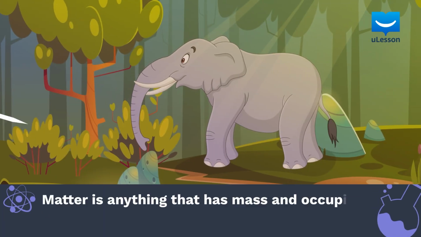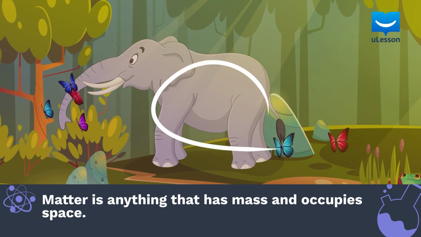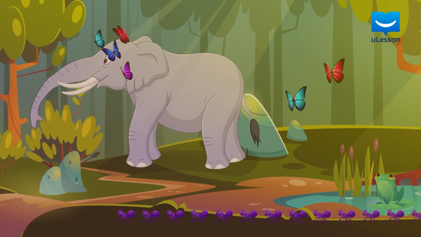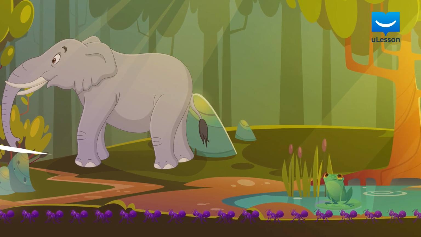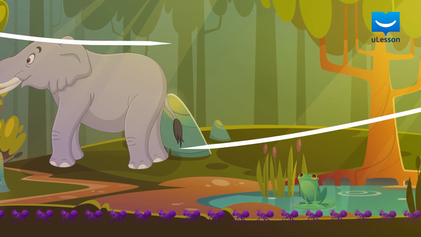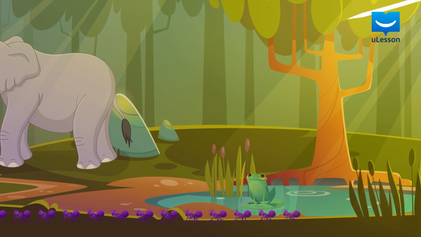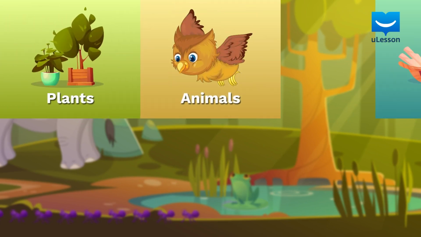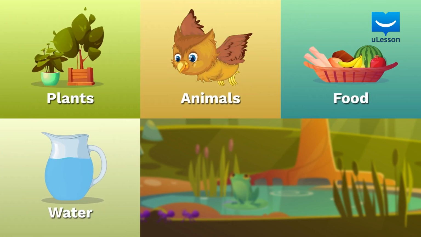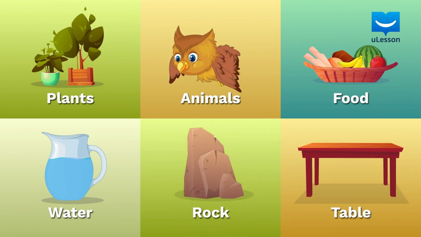Matter can be described as anything that has mass and occupies space. This means that anything containing particles which can be measured on a scale and occupies space can be referred to as matter. Some examples of matter include plants, animals, food, water, rock, table. This means that you and I are also forms of matter.